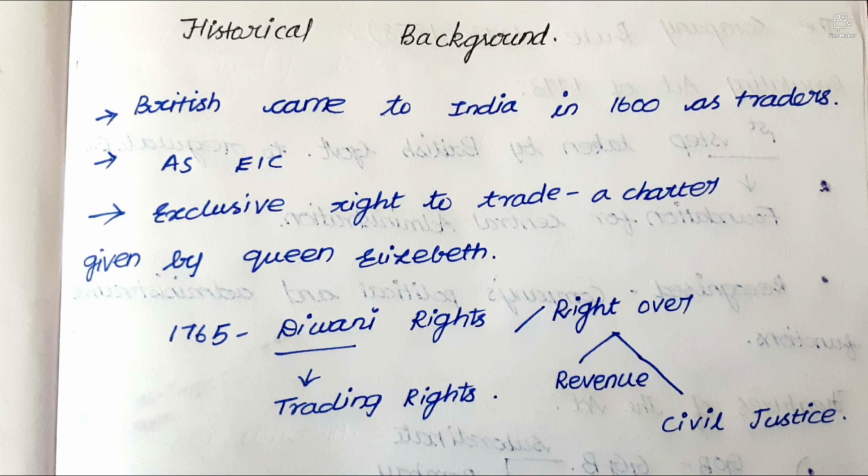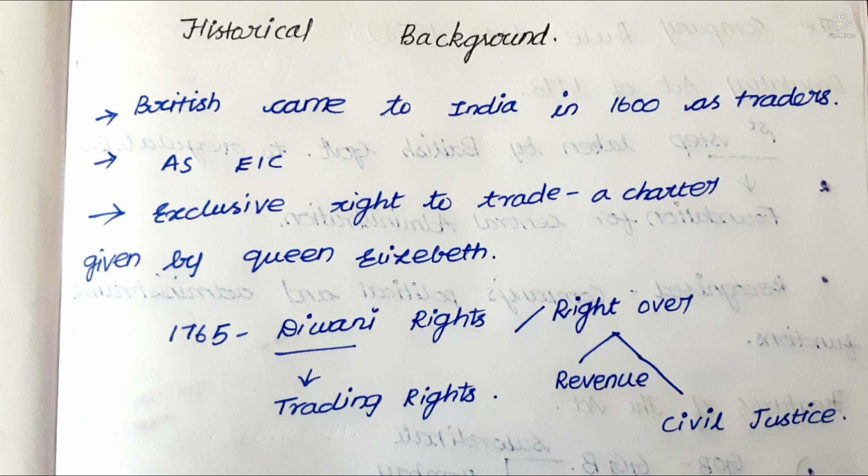Then after coming to India, in 1765 they got Diwani rights. Diwani rights are nothing but trading rights over revenue and civil justice. It was obtained for Bengal. Who gave it? Mughal Emperor Shah Alam. I didn't write that in the notes, just include it. Mughal Emperor Shah Alam only gave the Diwani rights.